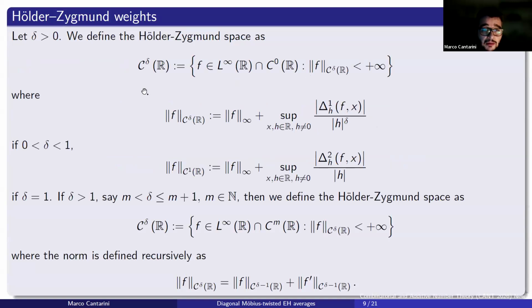In this slide, I just recall the definition of the Hölder-Zygmund space. I just mention that if delta is an integer, actually the Hölder-Zygmund spaces are equivalent to the Zygmund spaces.